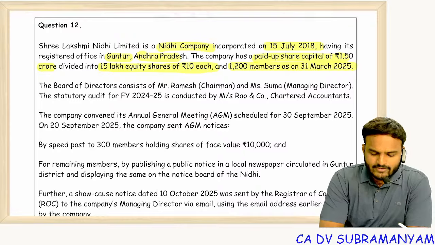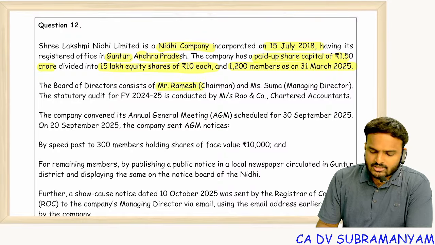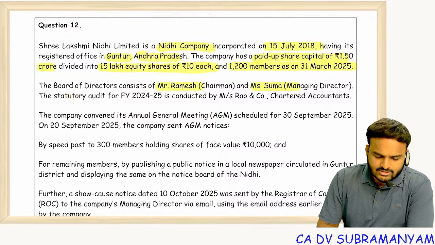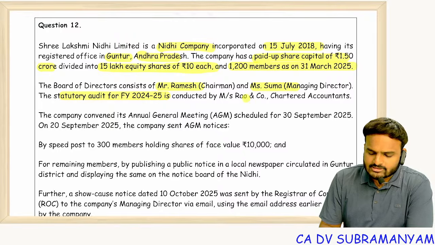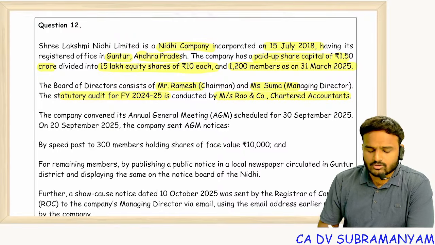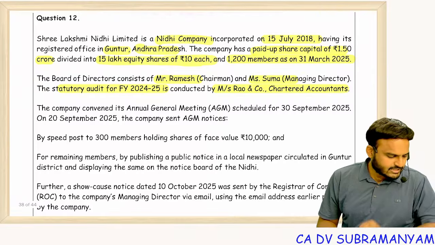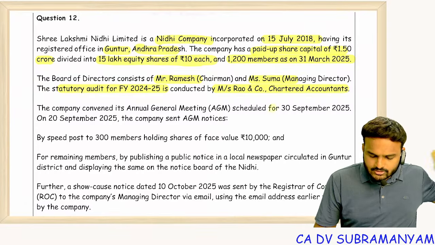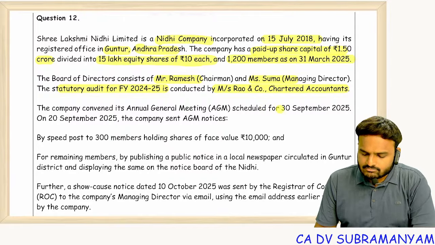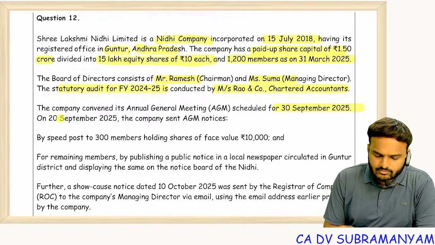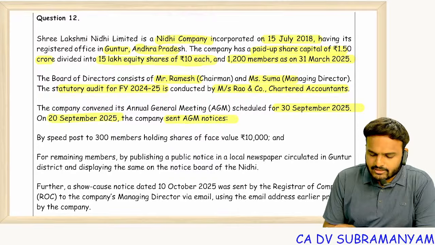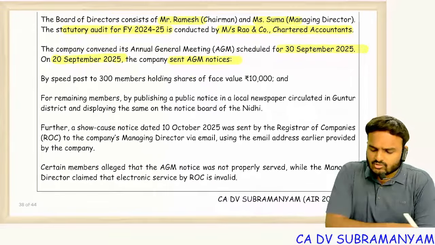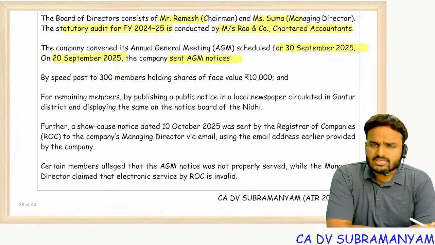The board of directors consists of Mr. Ramesh and Miss Suma. The statutory audit for financial year 24-25 is conducted by Mrs. Rao and Co., Chartered Accountants. The company convened its AGM scheduled for 30th September 25. On 20th September 25, the company sent AGM notices. 21 days before only, notice must be given.